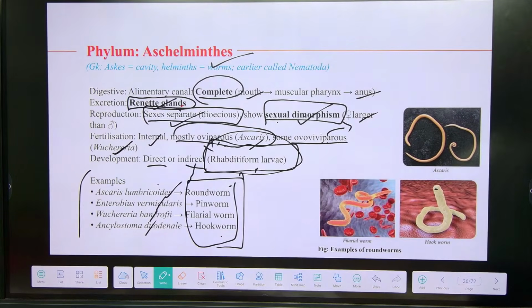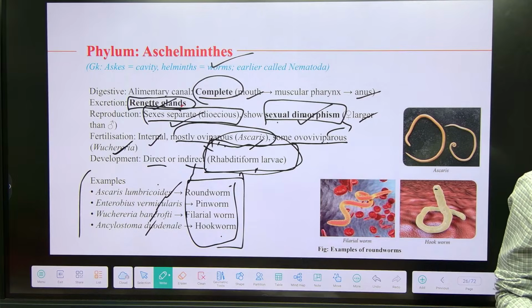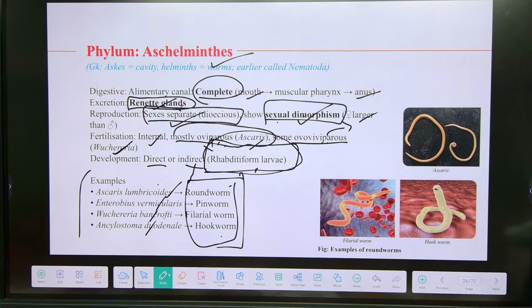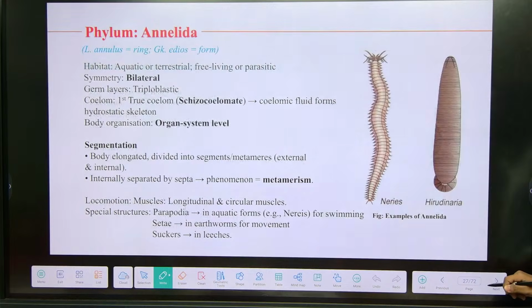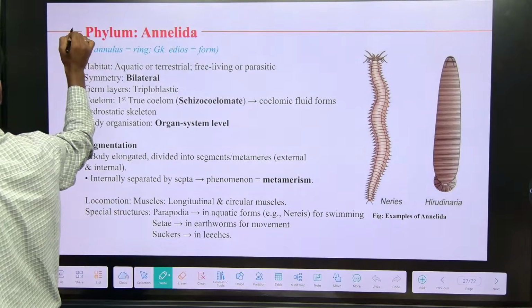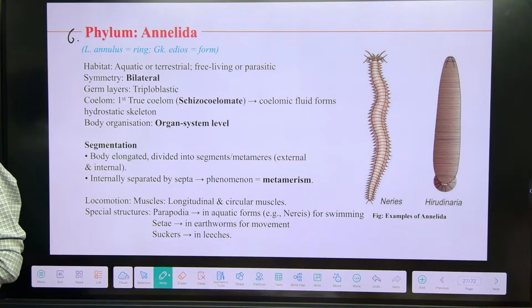We discussed Porifera, Coelenterata, Ctenophora, Platyhelminthes, Aschelminthes. 5 phyla we discussed, right? We discuss another phylum and then we will do some PYQs of this thing. So the thing is, next one is annelids. Right, 6th one. Annelids.